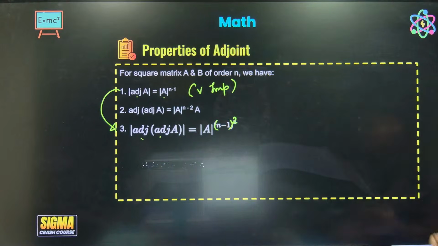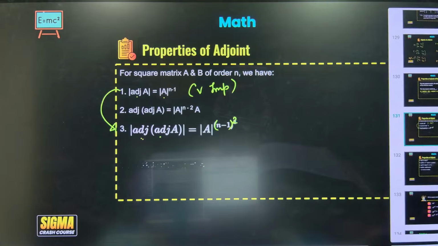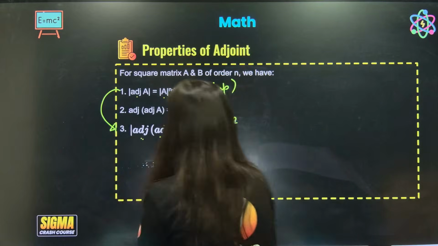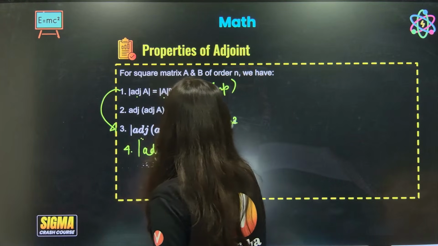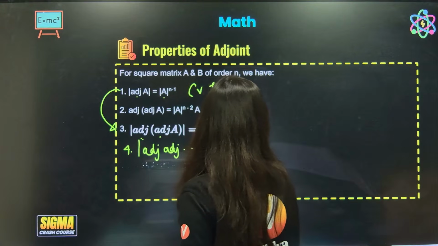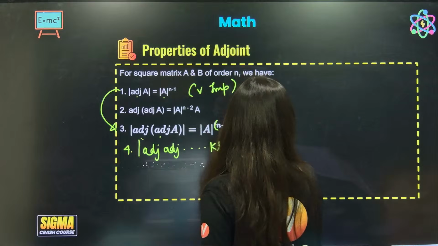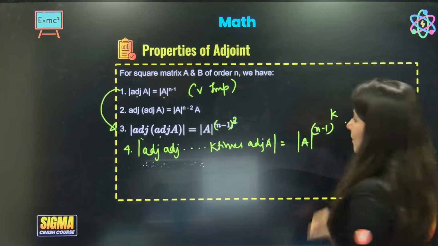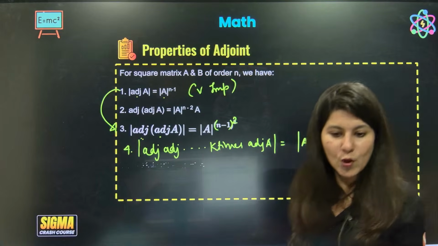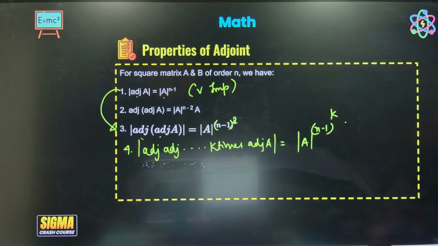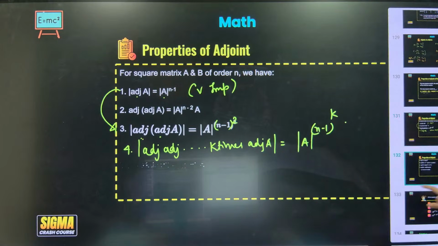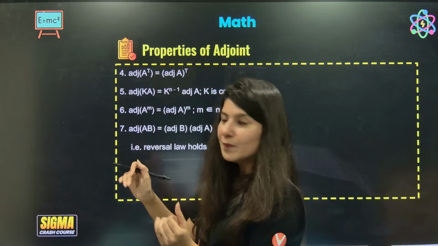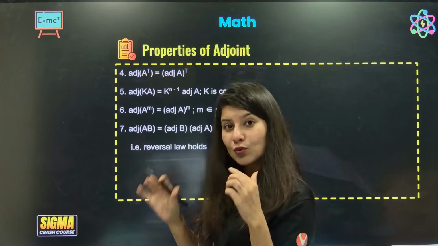So this is what the second property will look like. Now one more property I would like to add, the fourth property. Suppose you have adjoint taken k times of A. Then the answer would be determinant A power n minus 1 power k. So first, third and fourth are the same property. A short question will come from this property, but let us do the remaining properties also. Whatever I told you, those properties are so important.